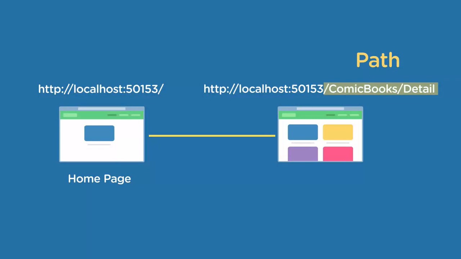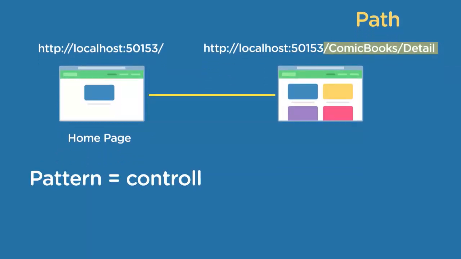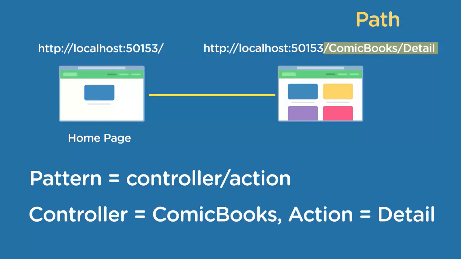Whenever MVC processes a request, it uses simple pattern matching against the path to determine the name of the controller and action that should be used in the form of controller/action. So, the URL path comicbooks/detail would map to a controller named comicbooks and an action method named detail. The process of matching a URL to a controller action is called URL routing.